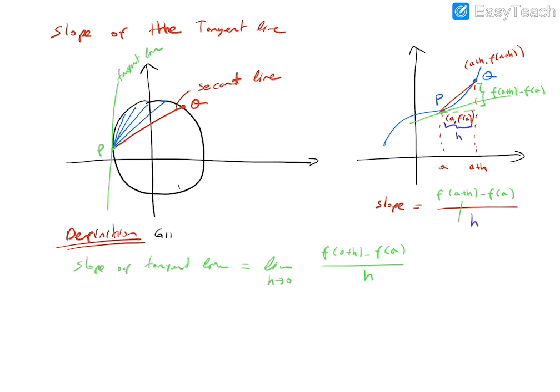Of course, for the given function y equals f of x, the slope of the tangent line is at the point a comma f of a. So at this point we talk about the tangent line. Easily you can write the equation of the tangent line since you know the point and you know the slope of the tangent line.